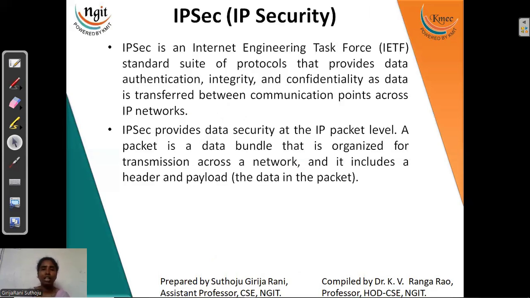Coming to IP security, this is a standard provided by the IETF for Internet Protocol Security purposes. This is done at the IP networks. IP security will be provided at the IP networks, which are moving from one router to another router, or else from LAN to WAN or WAN to MAN. So this is varying the access points, right? When we are moving from one access point to the other access point, how can we provide security? Once we talk about security, the services we have to provide are authentication, integrity, and confidentiality, right?